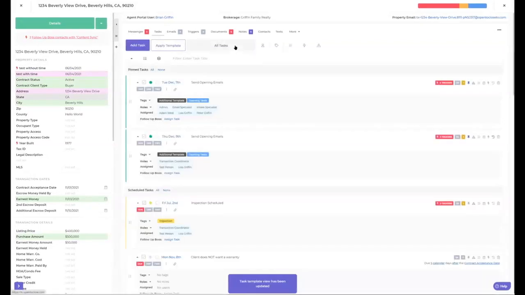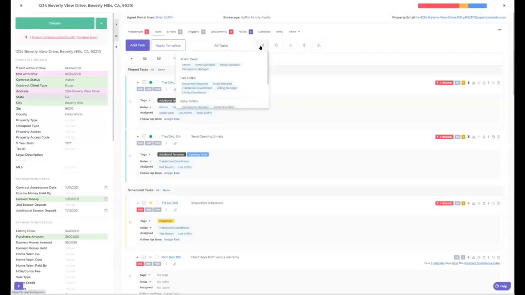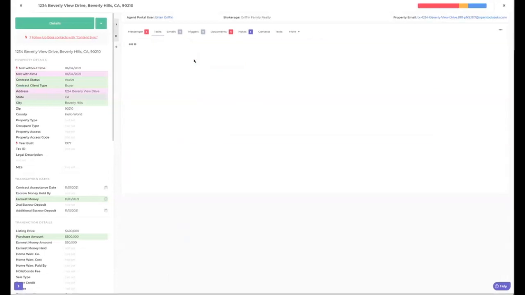This is another good way to see if templates were applied. If, say, someone on your team was supposed to apply a template, you can come in here and see what templates were applied. Okay, if I want to see just tasks that are assigned to Adam, then I can come in here and click Adam, and it's going to pop this up here so you know what you're looking at. And these are all the ones that are assigned to Adam. Now, they may be assigned to other people as well, but Adam is definitely one of those people on all these tasks. So I'm going to go ahead and X that out so we can get rid of that.